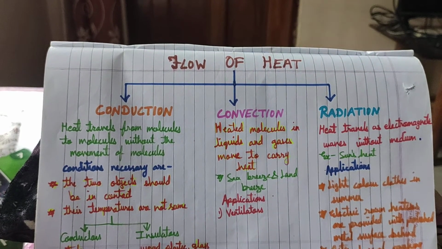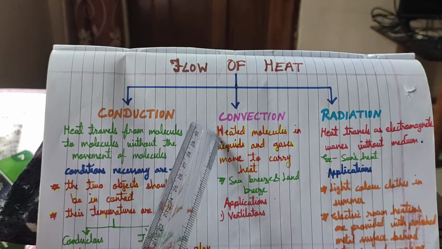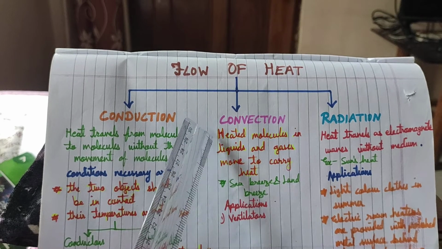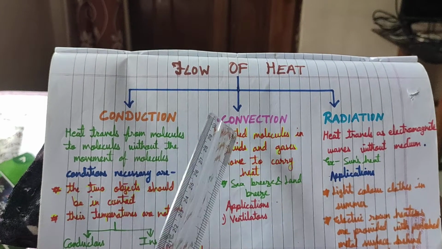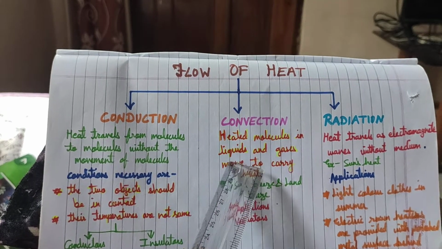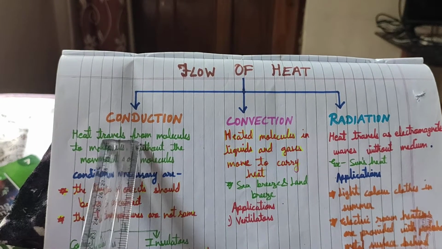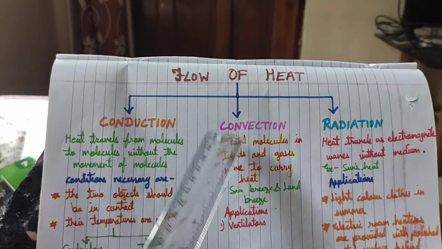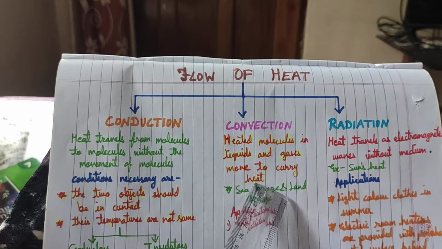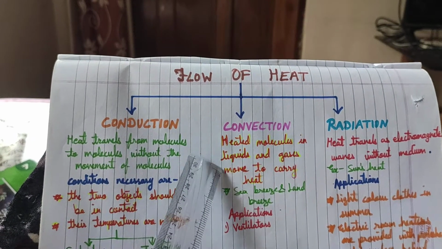The second method of transfer of heat is convection, in which, as we discussed, you yourself have to go and hand over the book to your friend. It means that in this, heated molecules in liquids and gases move to carry heat. Conduction happens in solids and convection happens in liquids and gases. In this, heated molecules themselves carry the heat from one place to another.